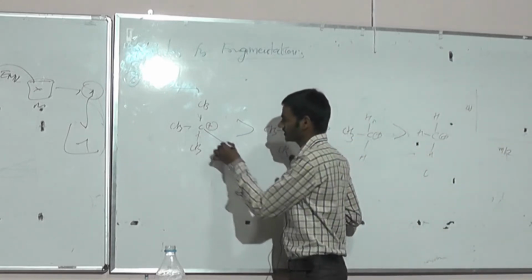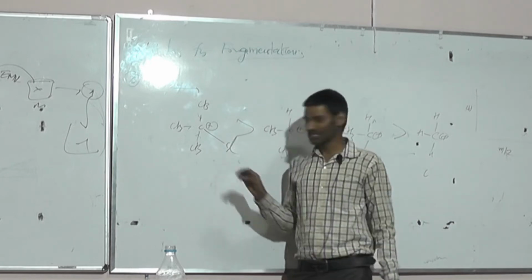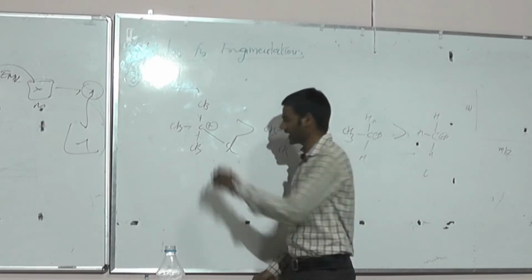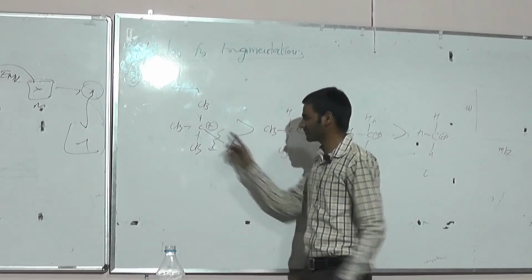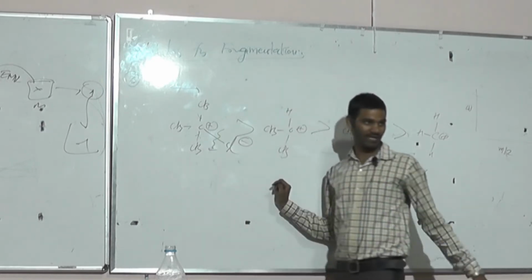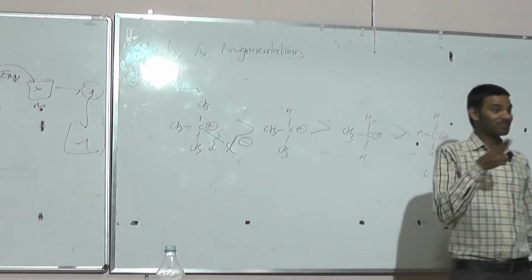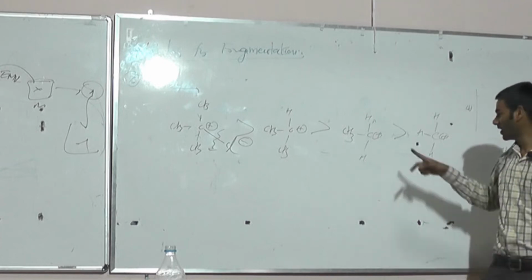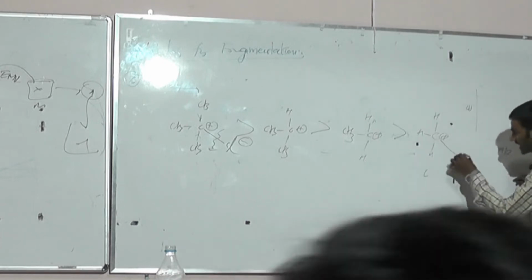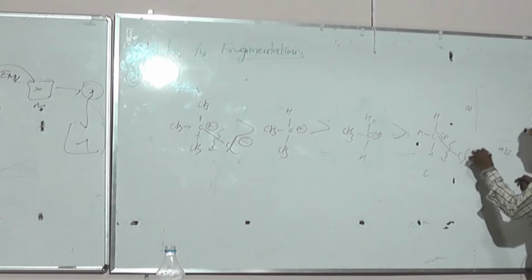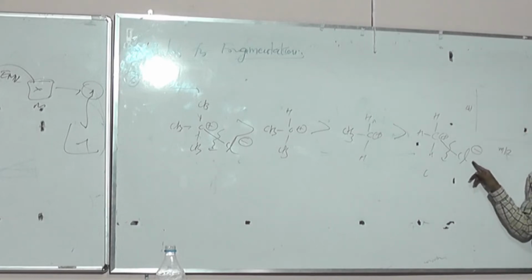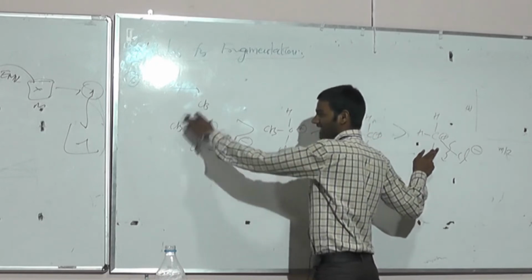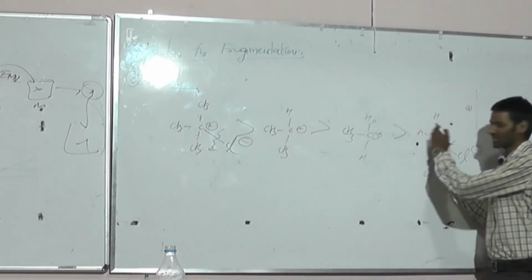For example, look at the board and try to understand. Some halo group, some external group is linked with carbon. On breakdown of this bond, carbon will get a positive charge and chlorine will get a negative charge. The cleavage is more likely to occur at a highly substituted carbon rather than a low substituted carbon. For example, if this carbon with chlorine breaks the bond, chlorine will get a negative charge, carbon will get a positive charge.